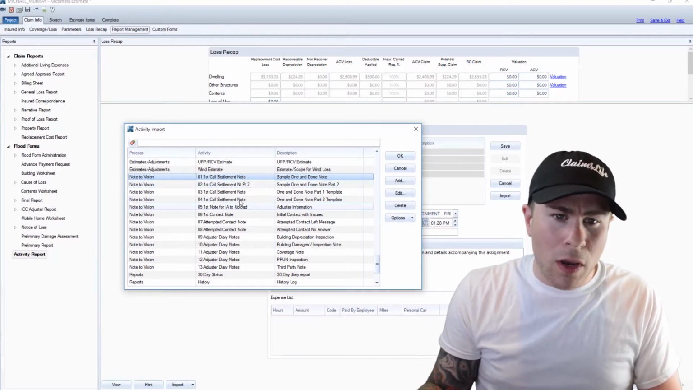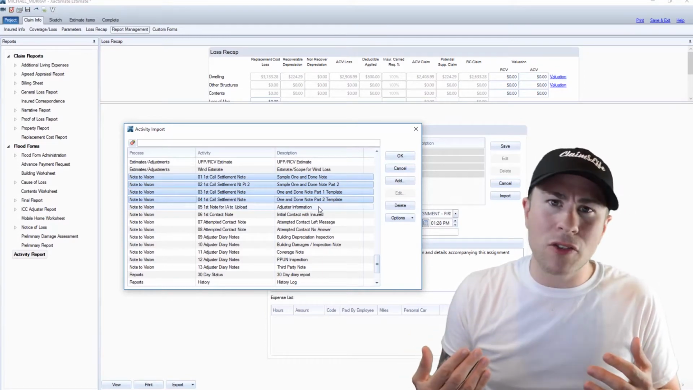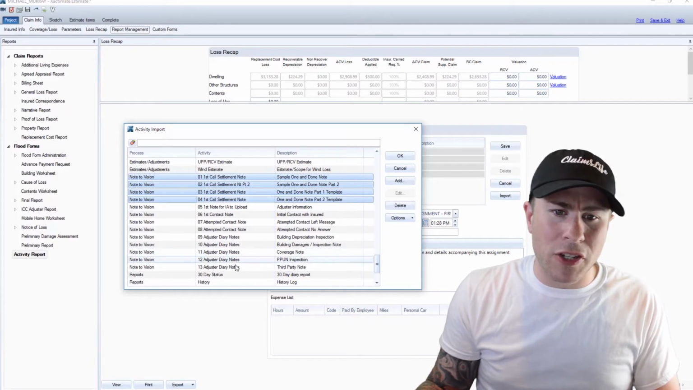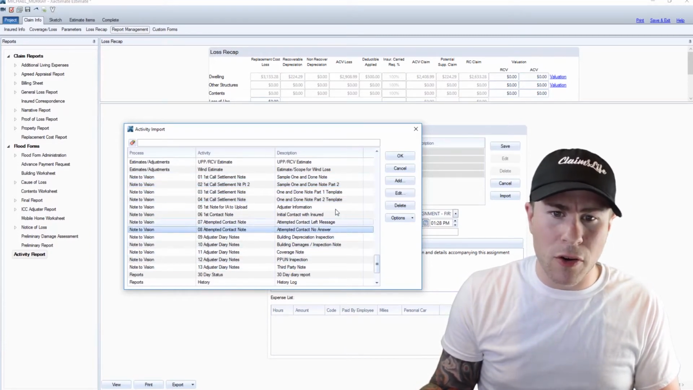First settlement call. All right, we've got a bunch of first settlement calls. If you're an independent, most of the time you're not doing any settlement calls. Only a small percentage of you actually are. Adjuster diary notes. We got a bunch of them. Attempted contact note no answer.